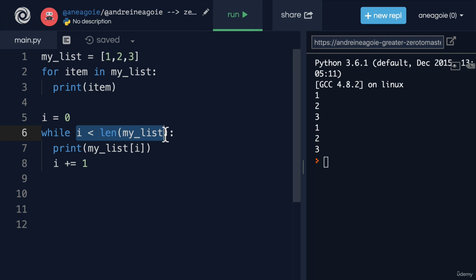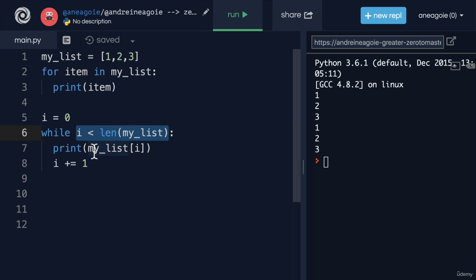So my rule is usually this. For simple loops or iterating over iterable objects, for loops are great. But let's say you're not sure how many times you want to loop over something. You're not really sure how long the looping is going to take. So you want to say, while something is true, just keep looping.